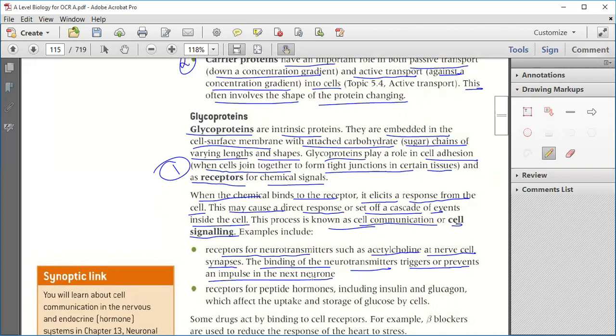Clear? Now, the receptors for peptide hormones, including insulin and glucagon, affect the uptake and storage of glucose by the cell. So in this way, cell signaling works.